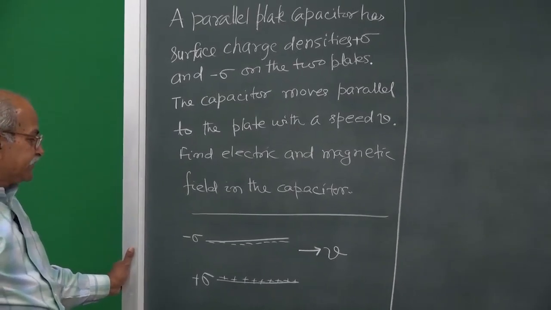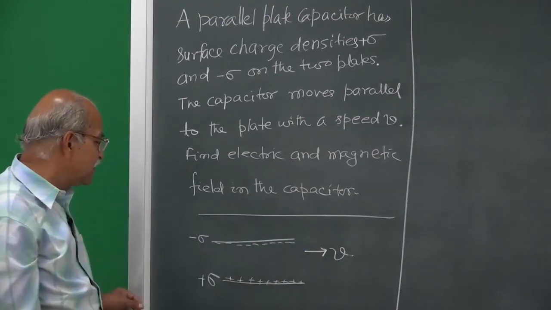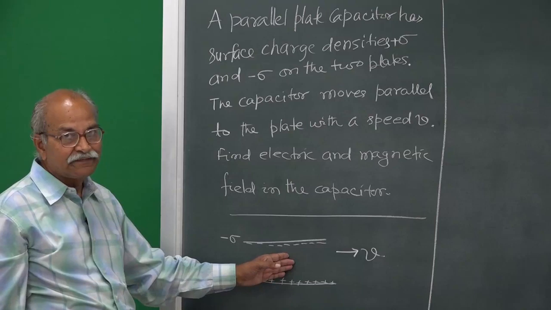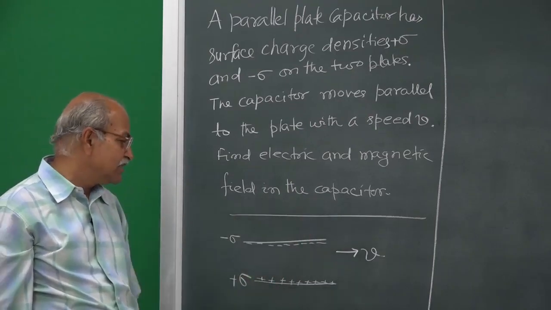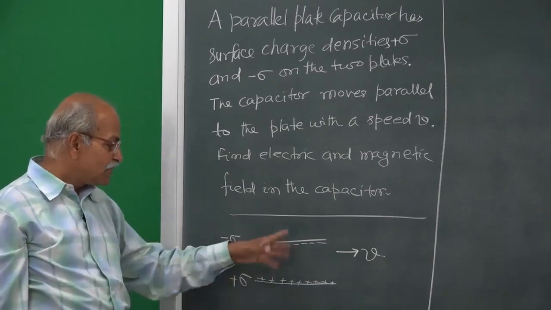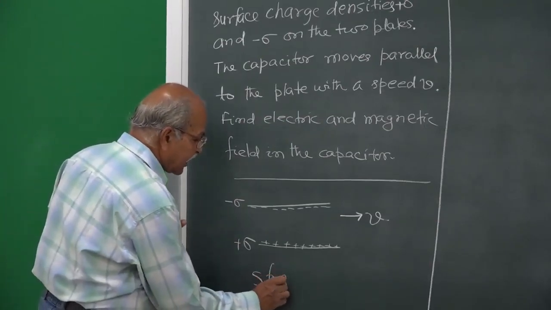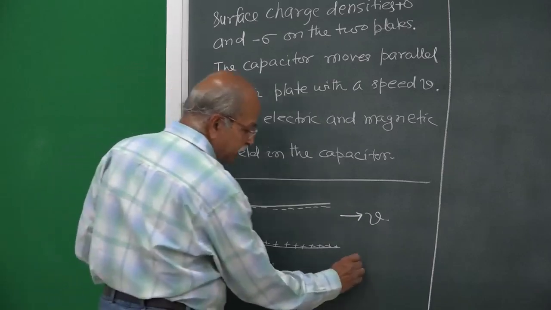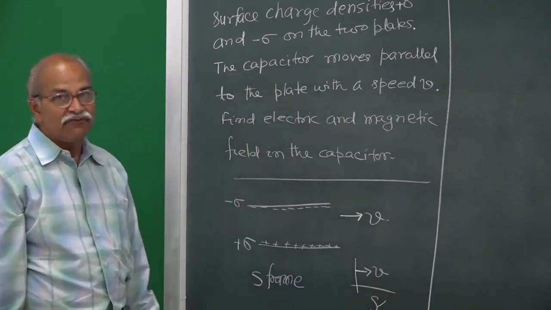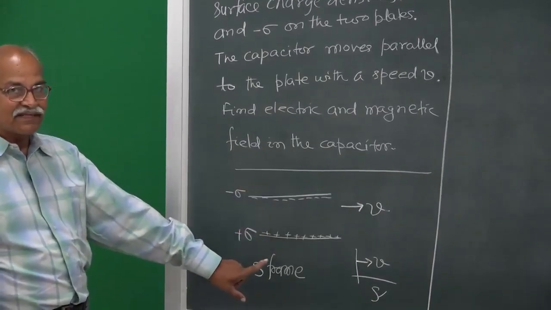So, what we will do? If this velocity were not there, it was very simple. The electric field would have been just sigma by epsilon naught and the magnetic field 0. But it is moving with velocity v. So, there could be some magnetic field, electric field might change. So, we have to check. So, let us call it S frame and go to S prime frame, which is moving with respect to S with this same velocity v. So, what happens there? There this capacitor is at rest.